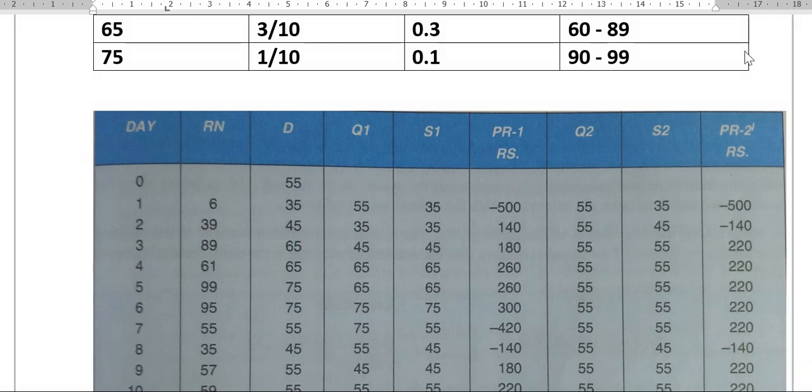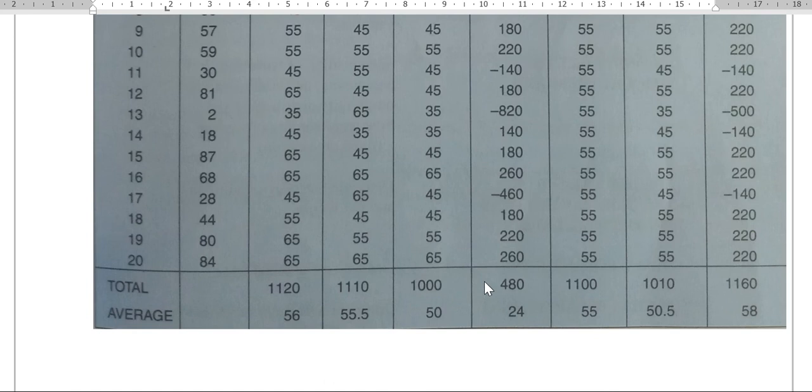Here I've come at the total. This is the total. For the first we got 840 as a profit, and the second one we got 1160. That means this is the 480, so not 840. 480 was the profit for the first, in which he was ordering the milk based on the previous day demand. This is where he has taken the mean. Now you tell me which is better option. So that means the mean is the better option for the milk vendor.